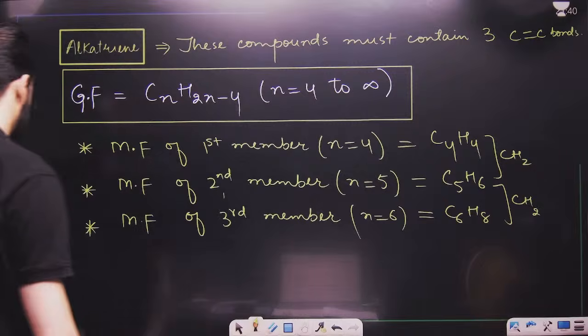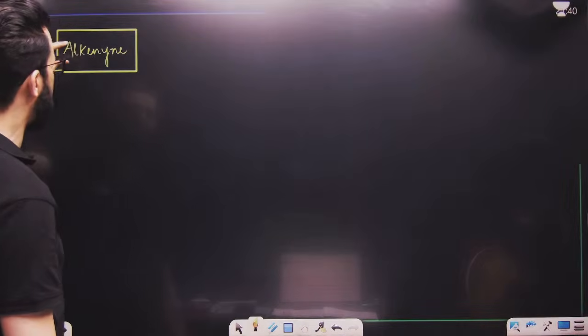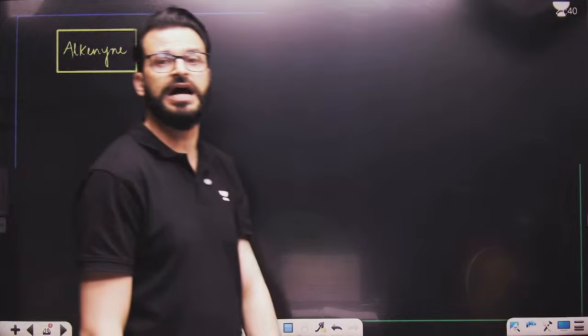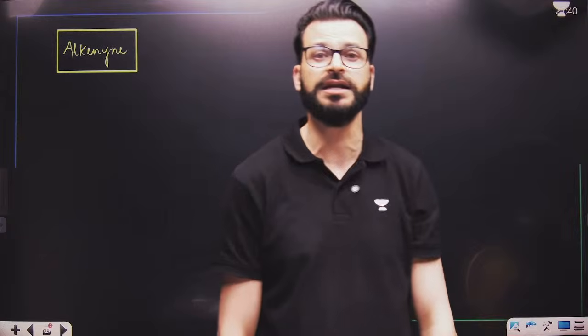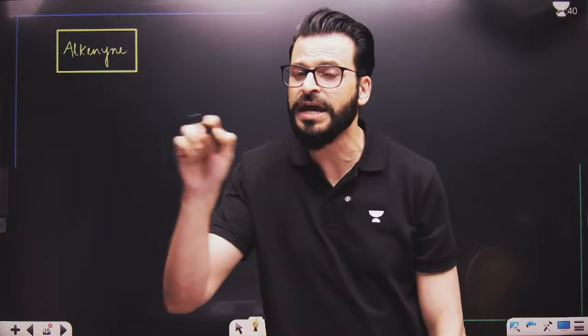Now, another thing is alkenyne. That means alkene, ene is there, yne is also there.